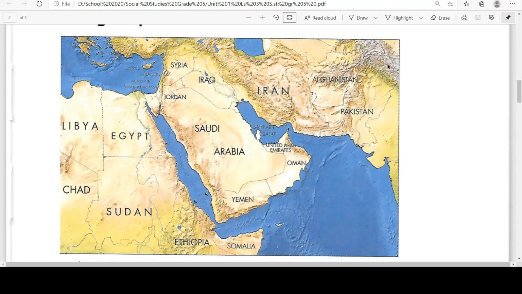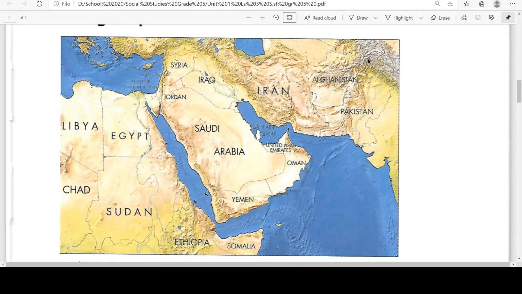These are the Himalayas mountains. The highest mountains of the world are also located in this region. If you extend it here, there are the Himalayas. Mount Everest is the highest mountain on the face of the earth. It is almost 8,848 meters high. And the second highest is K2 in Pakistan.